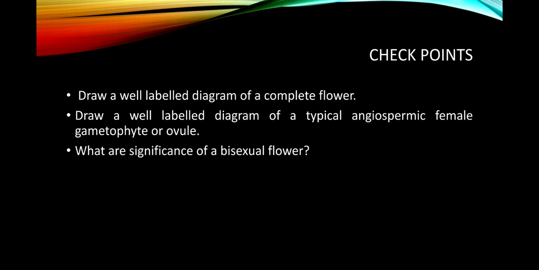I have cited very simple questions right now: draw a well-labelled diagram of the complete flower, draw a well-labelled diagram of a typical angiospermic female gametophyte or the ovule, and the last one, which is very important, what is the significance of a bisexual flower. So try to find out the answers to these questions, and next time I will continue the same topic, that is reproduction in flowering plants.